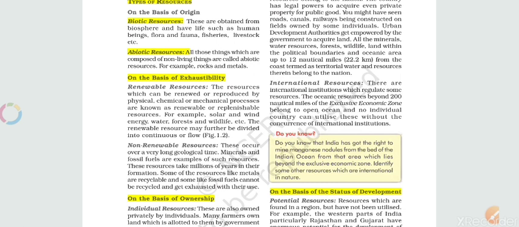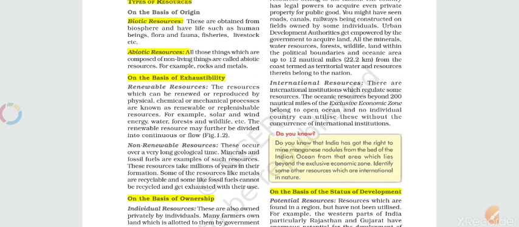These are obtained from the biosphere and have life, such as human beings, flora, fauna, fisheries, livestock, etc. So these are living things, just like plants, animals, and fisheries. These are living beings. And abiotic are not living beings, just like rocks and metals.